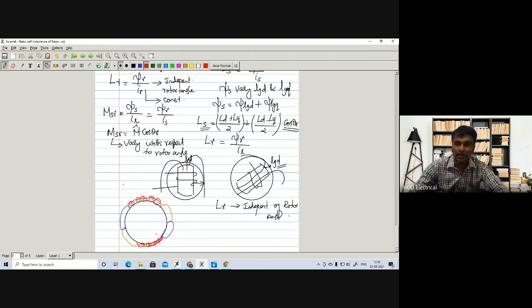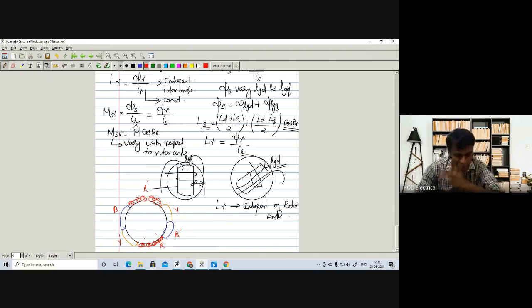The coil span is 120 degree, so we can call these R dash, similarly Y dash, Y, then B dash, B. So like that we have the coils distributed.